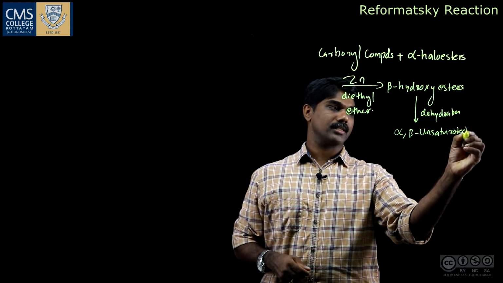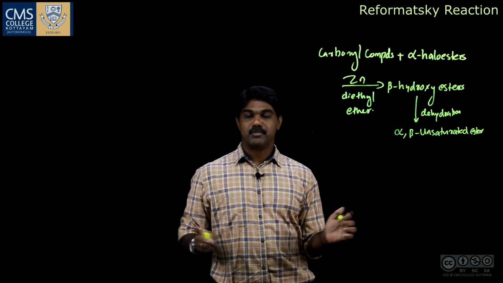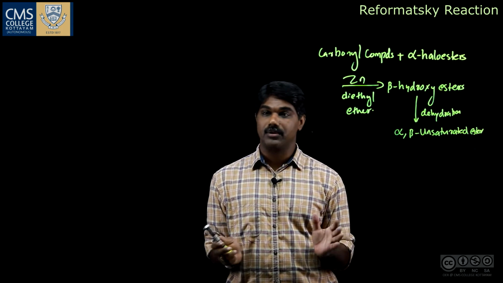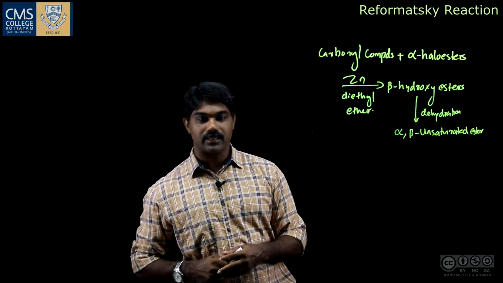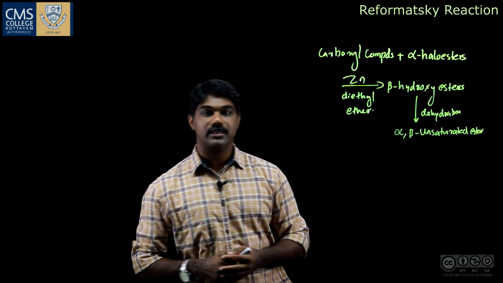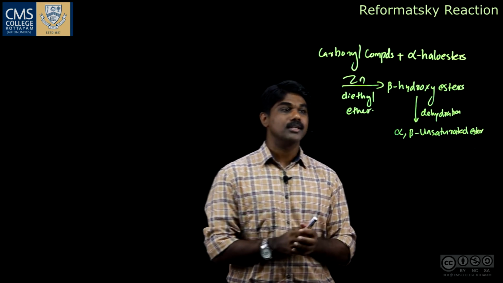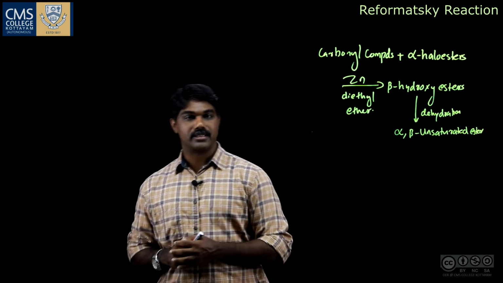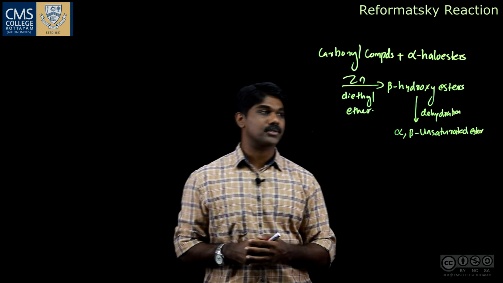So, the Reformatsky reaction is a condensation reaction of carbonyl compounds, aldehyde or ketone, with alpha haloesters in the presence of metallic zinc in diethyl ether to form beta hydroxy esters, and these beta hydroxy esters are easily dehydrated to form alpha beta unsaturated esters. So, this is a well known reaction for synthesizing beta hydroxy esters or alpha beta unsaturated esters.